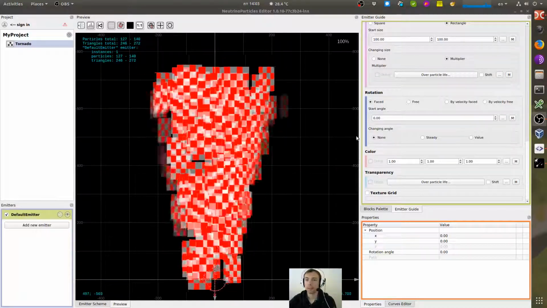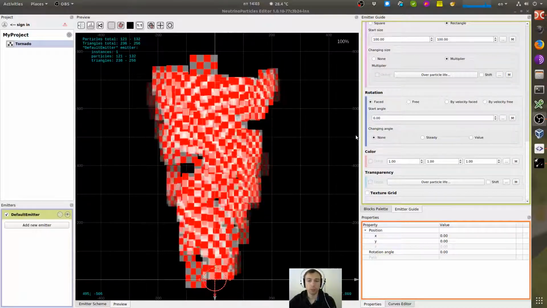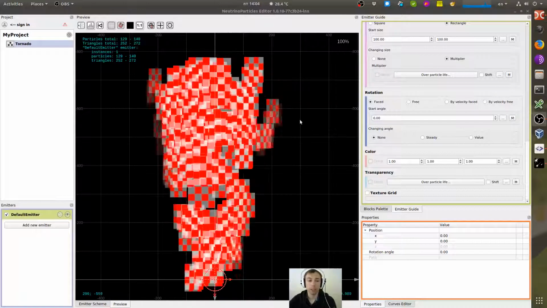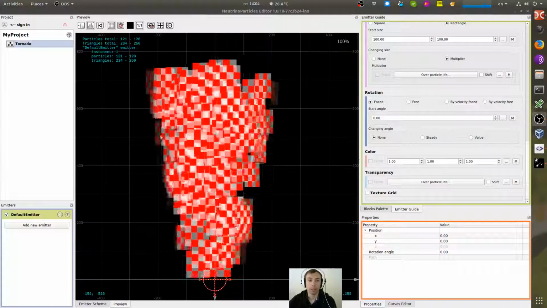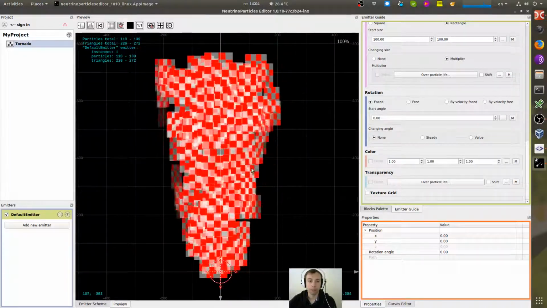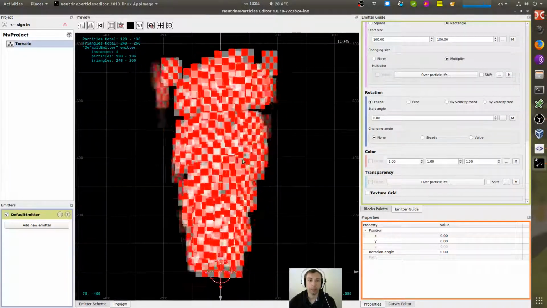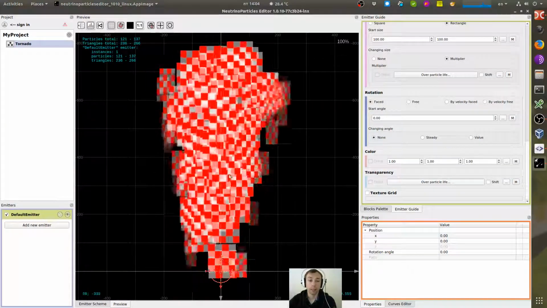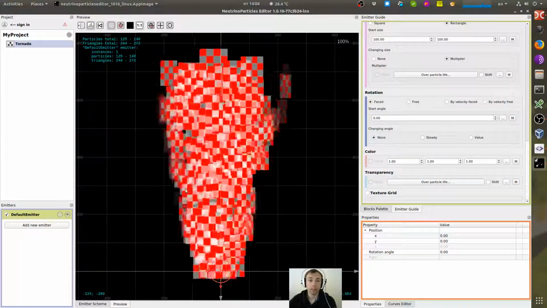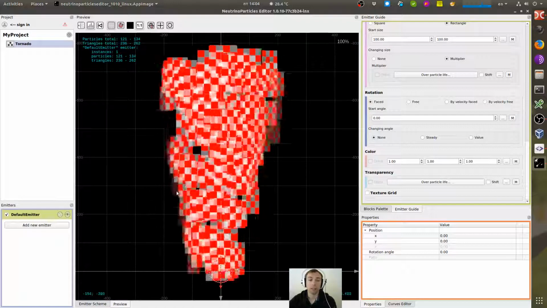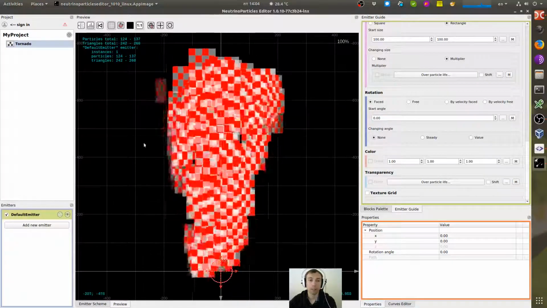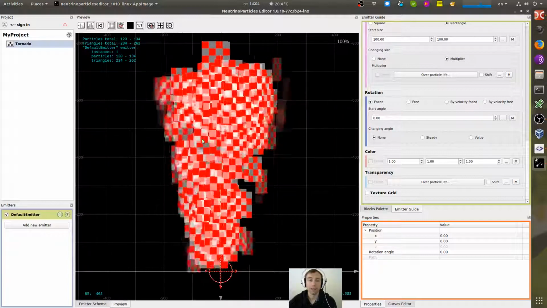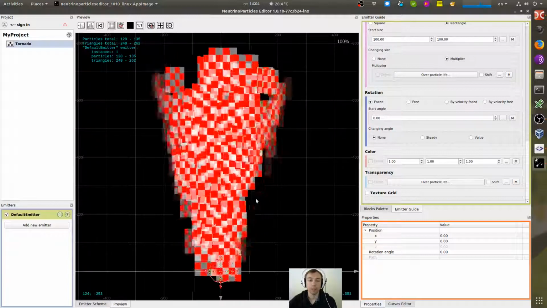Hi guys, in this video tutorial I want to show you how to create a particle effect tornado. You can see the result that we will have at the end of the tutorial, and it is actually a two-dimensional effect, and the 3D effect is only emulated by changing size and position of particles.